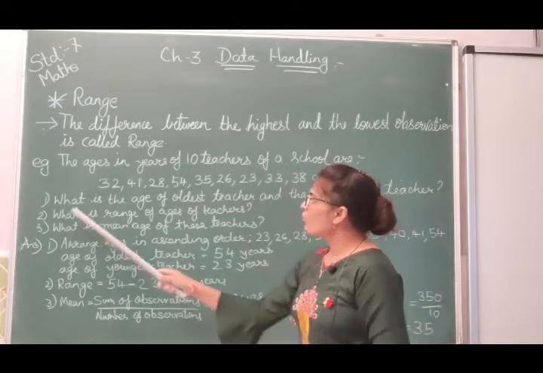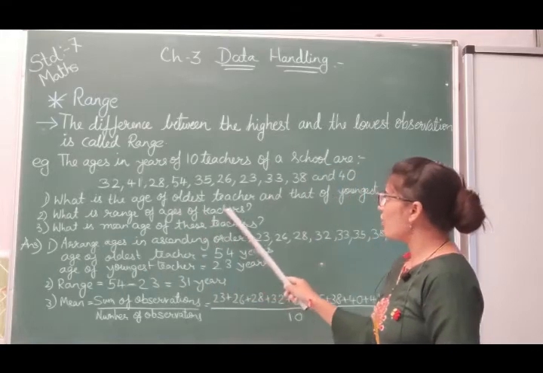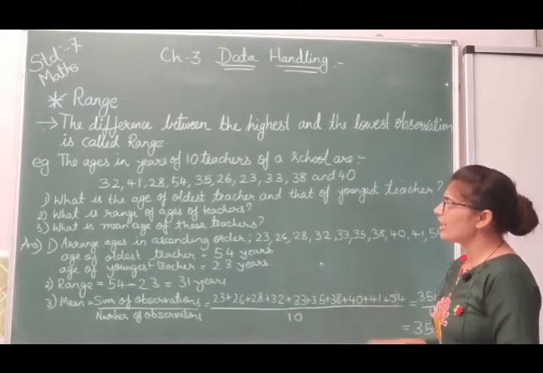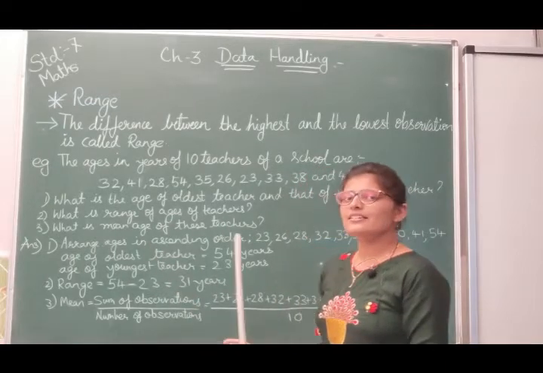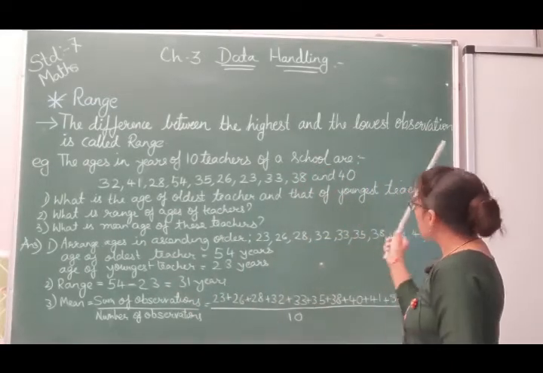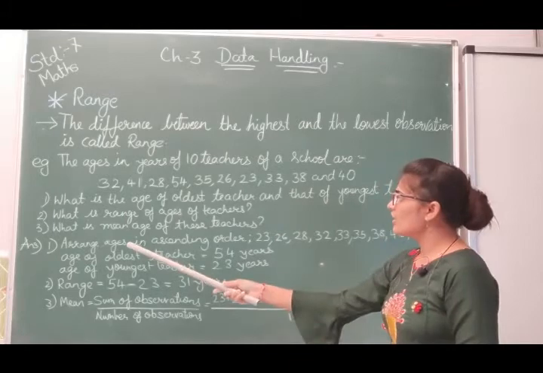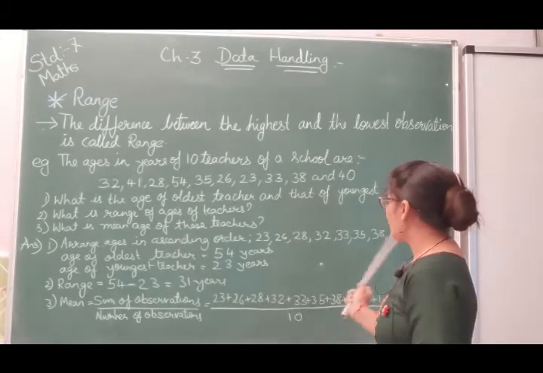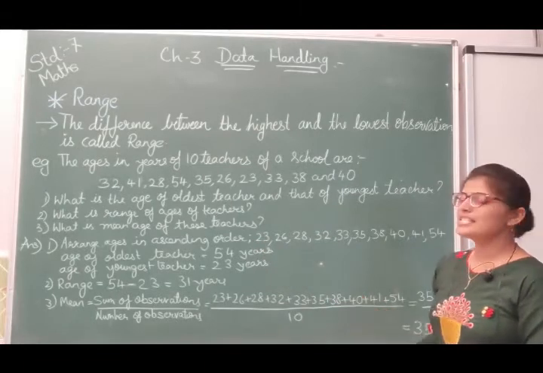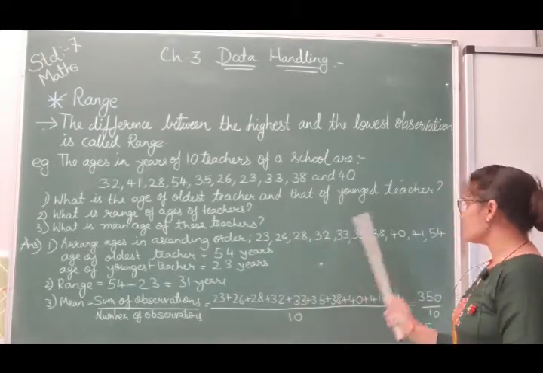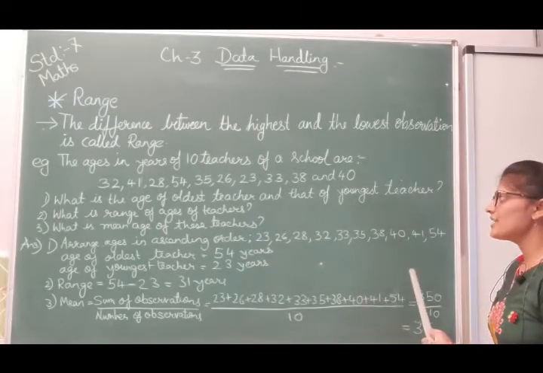Now next, what is the range of ages of teachers? Now here you have to find out the range. Now range is what? Difference between the highest and the lowest observation. Here you can see we have already arranged the observations in ascending order. So we can find that 23 is the lowest observation and 54 is the highest observation.